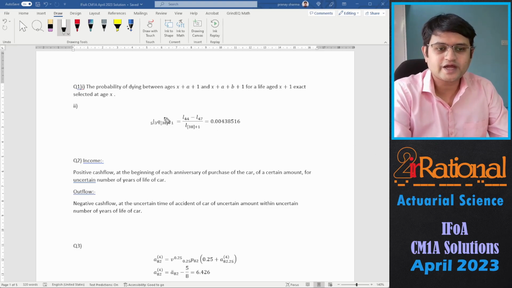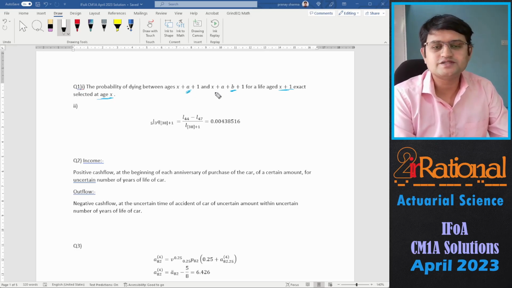The few things that are going to be very important are: selected at age X, currently aged X plus 1, died within B years, deferred for A years. However you write it, these are the few things that you will have to mention properly.